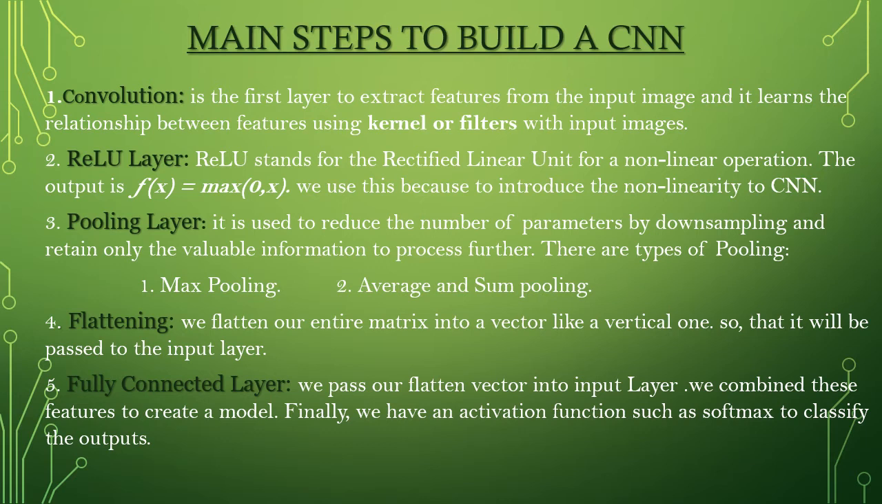The next one is flattening. We flatten our entire matrix into a vector so that it can pass into the first layer. The next one is the fully connected layer. We pass the flattened vector into the input layer. We combine these features to create a model. Finally, we have an activation function such as softmax to classify the outputs.